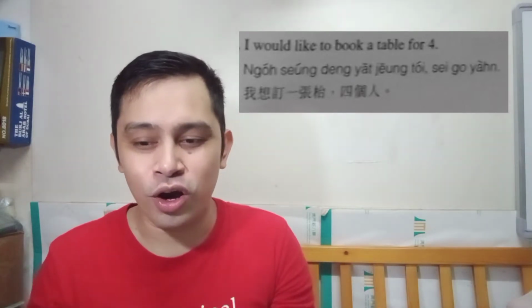Ngo siyong tang yat siyang toy say ko yan. So siyong tang, I would like, no, I want. It can also be yat siyang toy, that is a table or one table. So say ko yan, for 4, for 4 people.